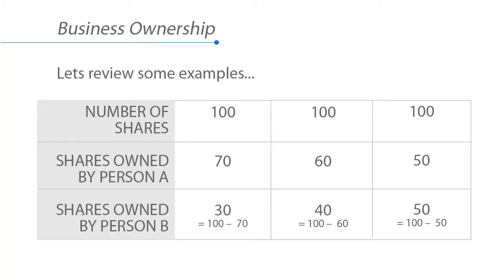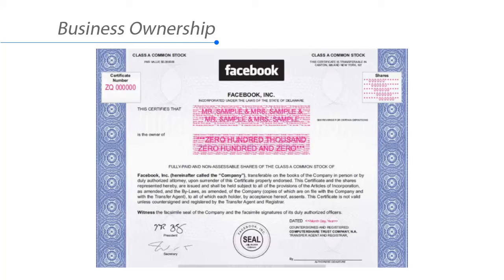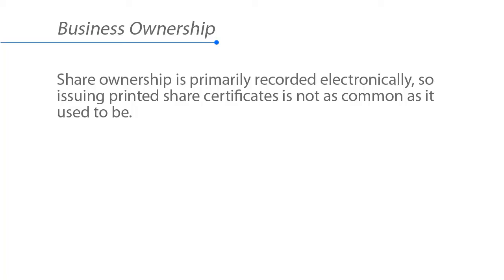Any combination is possible. To demonstrate ownership in a business, shareholders may be issued a paper document called a stock or share certificate. Here's what a Facebook share certificate once looked like. Share ownership is primarily recorded electronically, so issuing printed share certificates is not as common as it used to be.